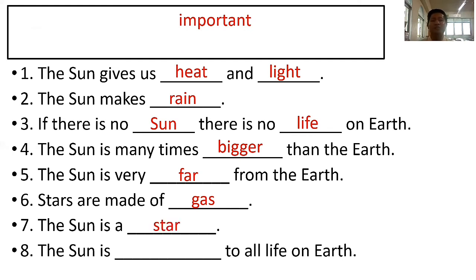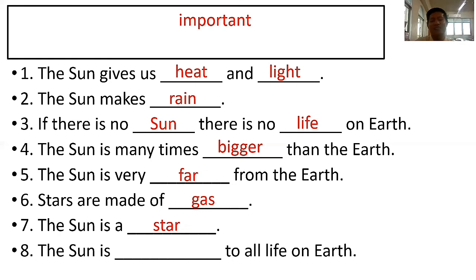Okay. Now let's proceed to our last question, the last number that you are going to answer. Number 8. Repeat after teacher. The sun is blank to all life on earth. Maybe in this number, all of you will get the correct answer. You know why? Because we have only one word left in the box.